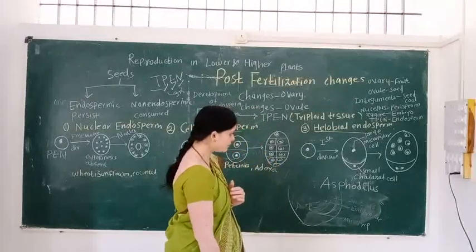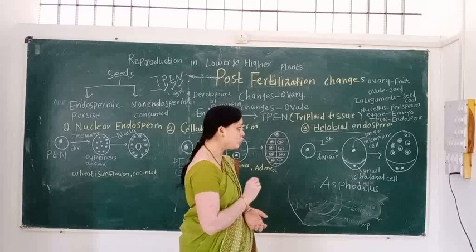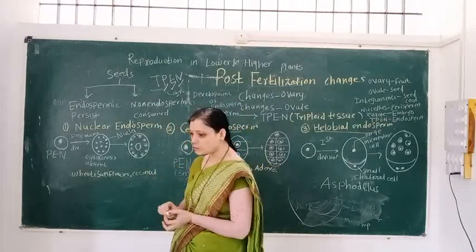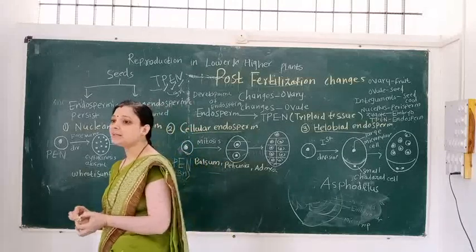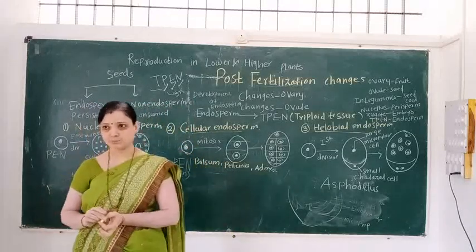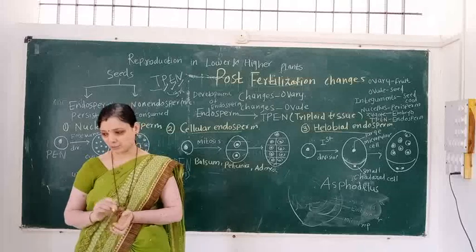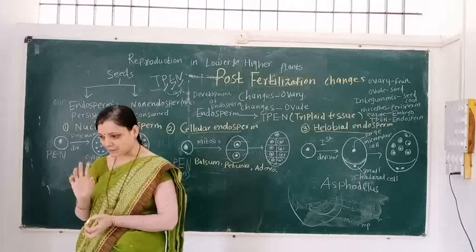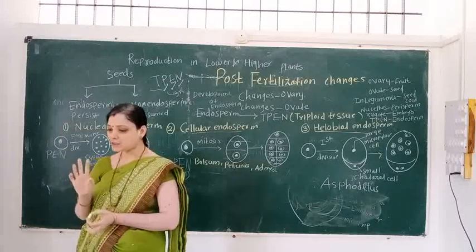Then we learn the third type, the helobial endosperm. Helobial endosperm is intermediate between nuclear and cellular type.